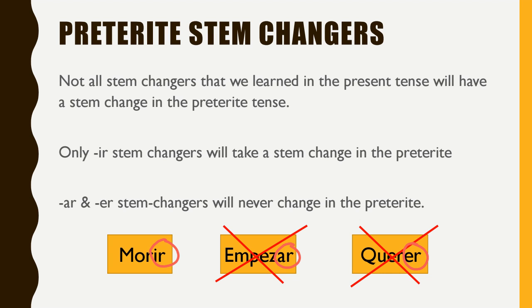But IR verbs, we still treat those verbs like they are stem changers when we use them in the preterite tense.